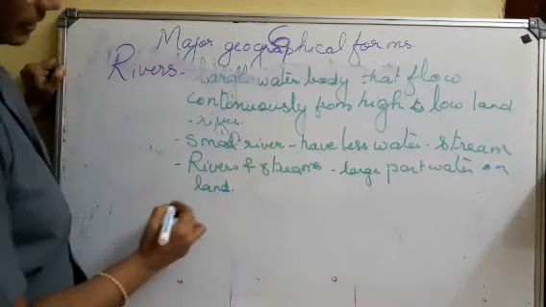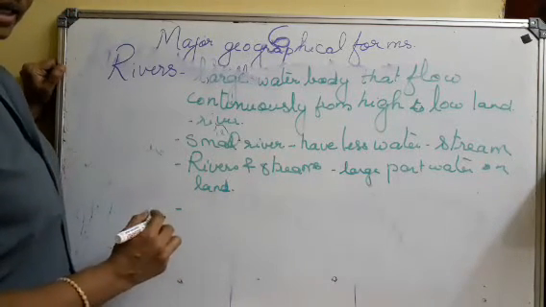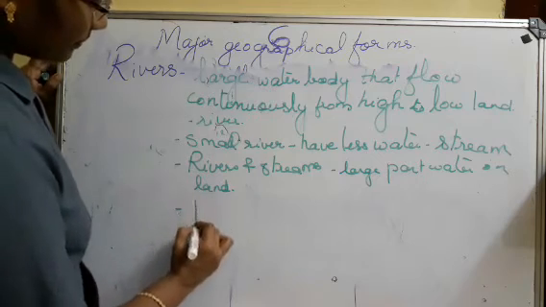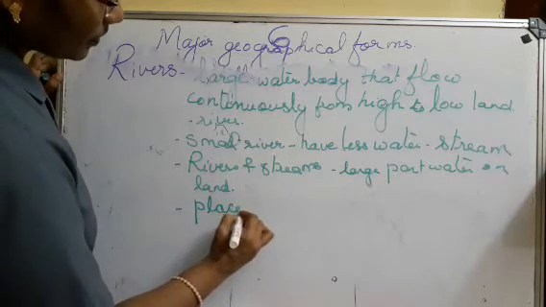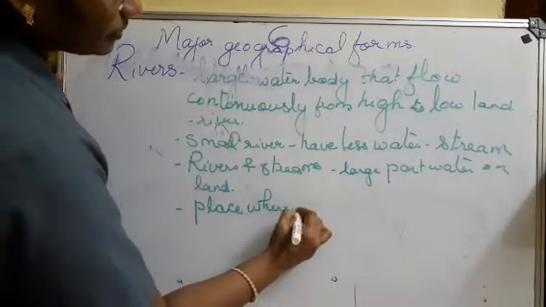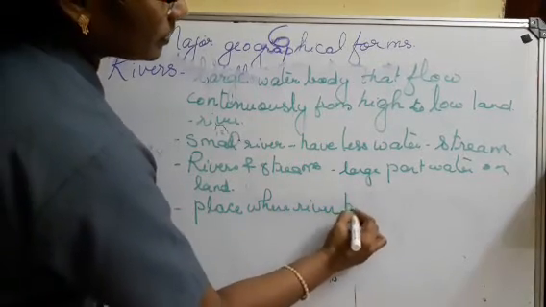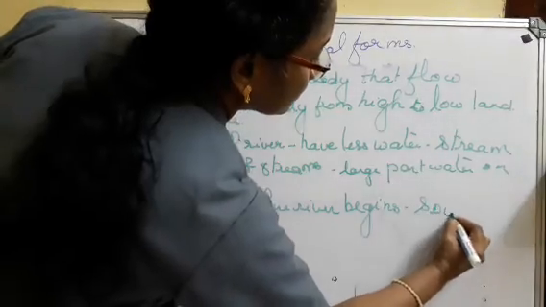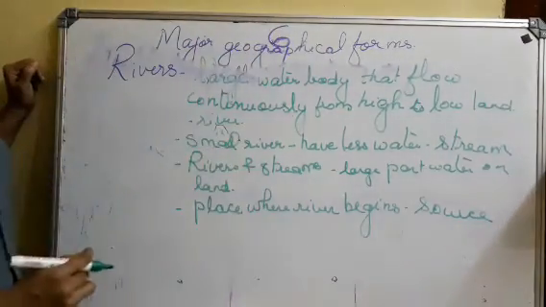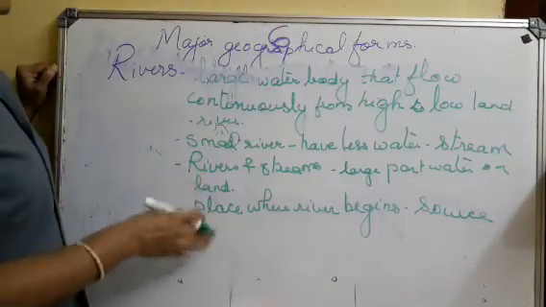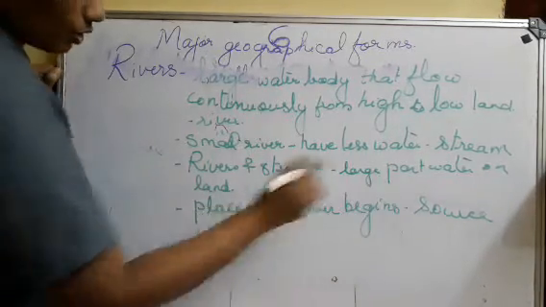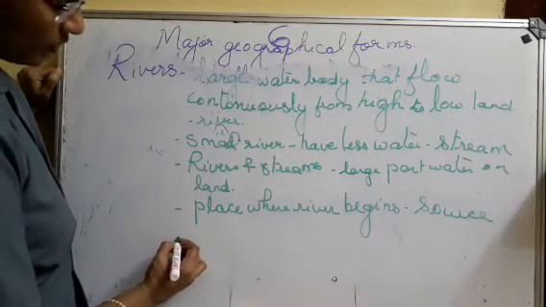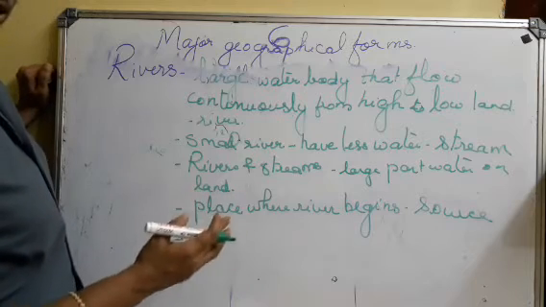The place where the river begins its journey is called the source, and rivers usually flow into a sea or ocean.